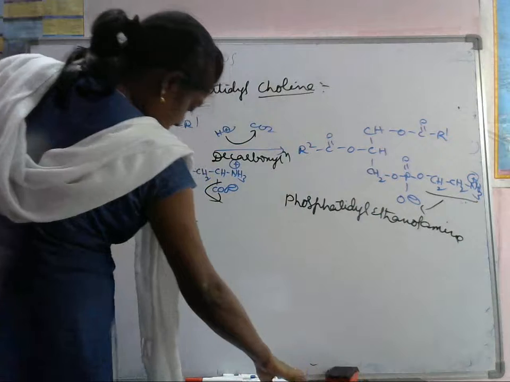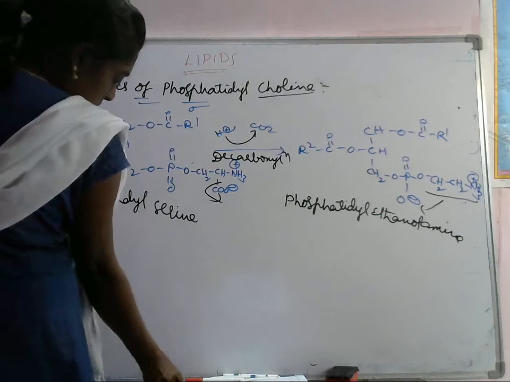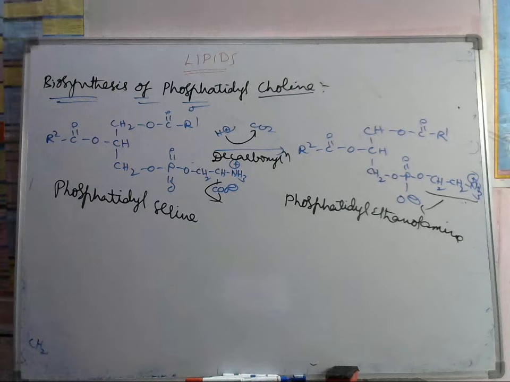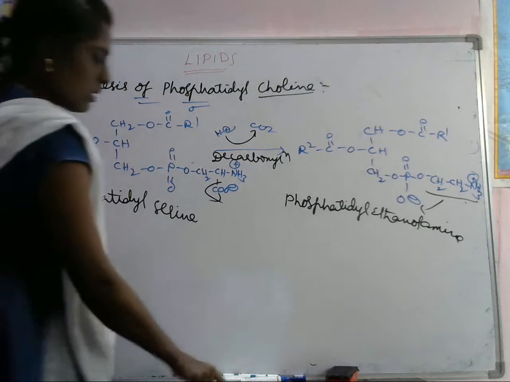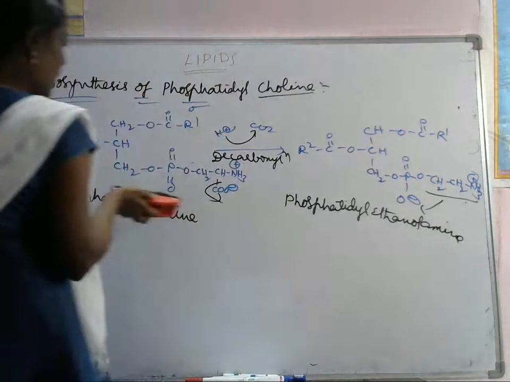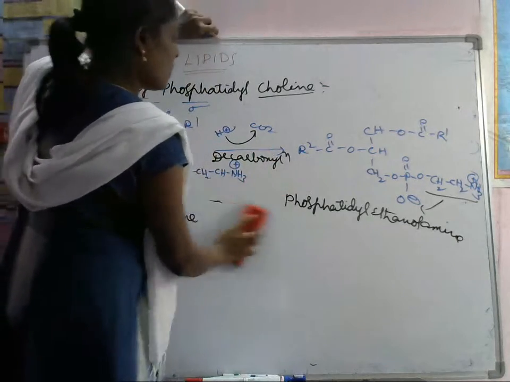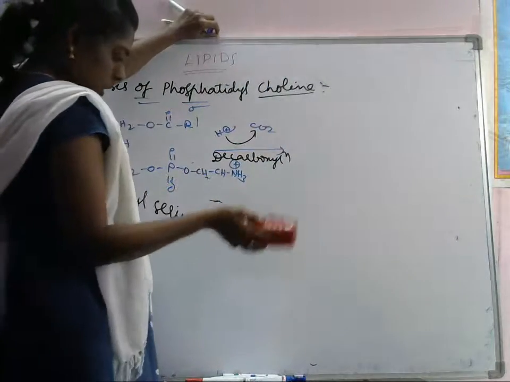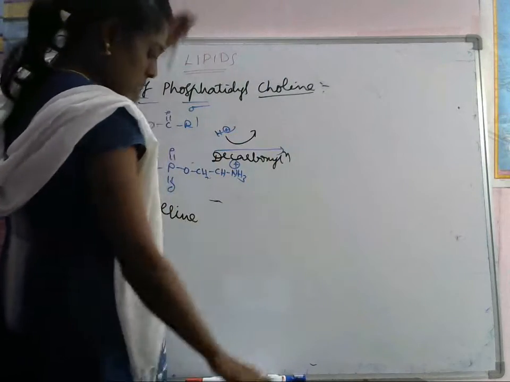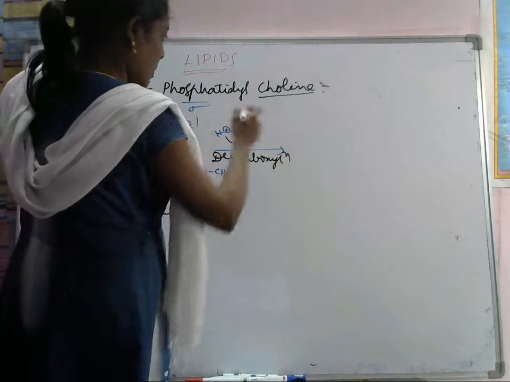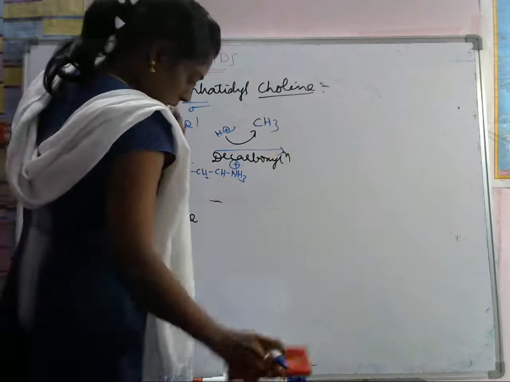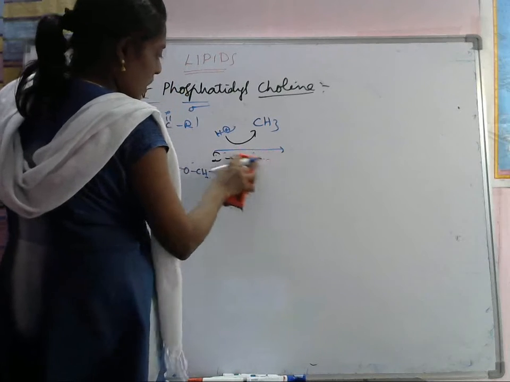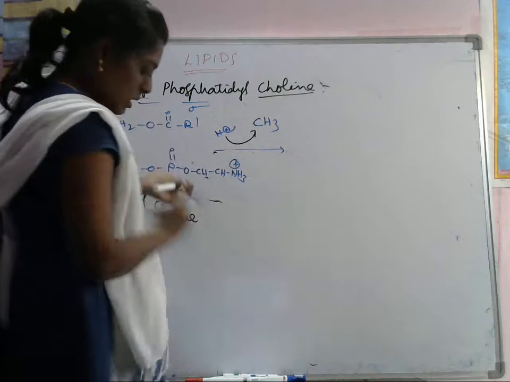Let's see the phosphatidylcholine. From this one, we take the phosphatidylethanolamine. Here this is converted into CH3. We are using S-adenosyl methionine.